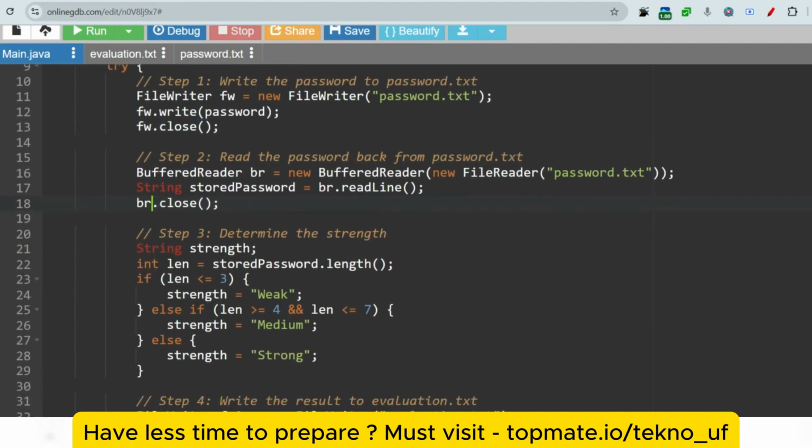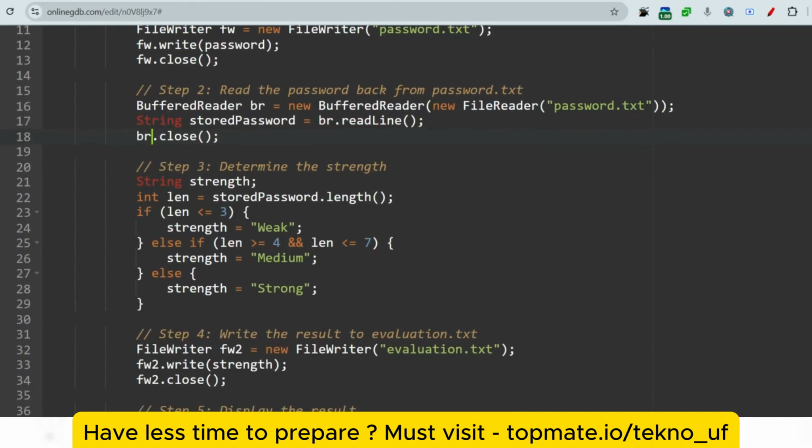Okay, now the next important task is to determine the strength. So write your logic. The logic is, at first you have to declare the variables, like String strength, and int length is equal to storedPassword.length. So now at first check if length is less than or equal to 3, then strength is equal to weak. Else if length is greater than or equal to 4 and length is less than or equal to 7, then strength is medium, else strength is strong. I hope you know that for a string, this is the inbuilt method to get the length of a string, so I don't have to discuss this anymore.